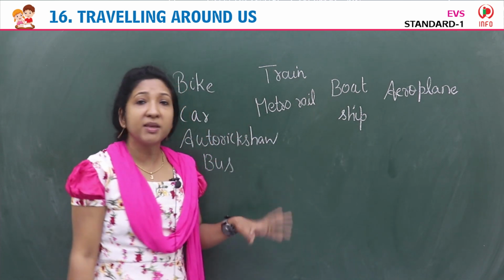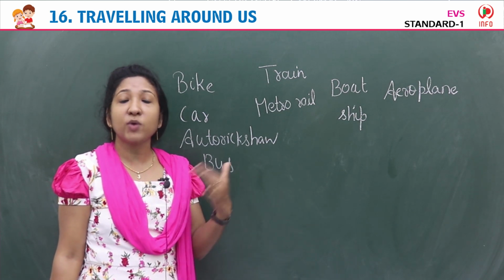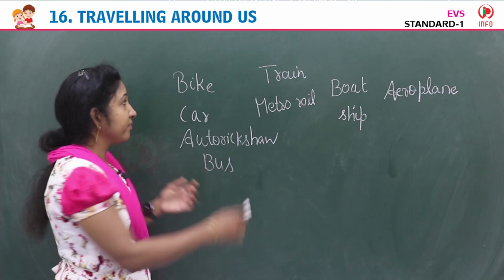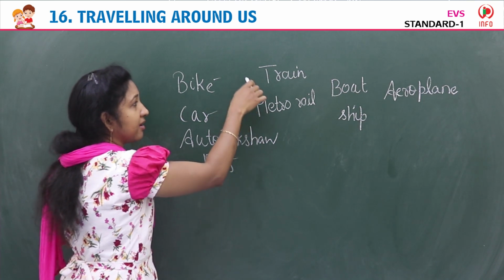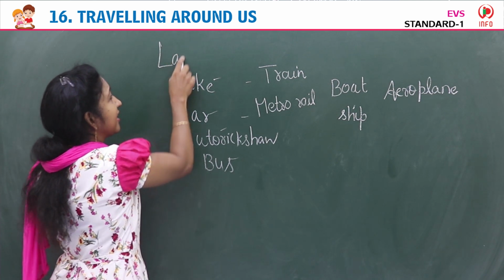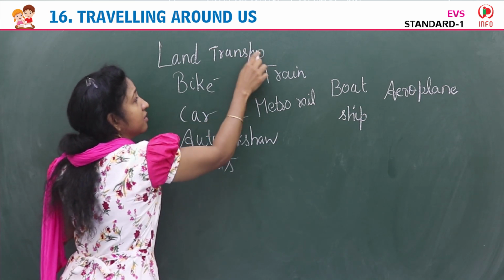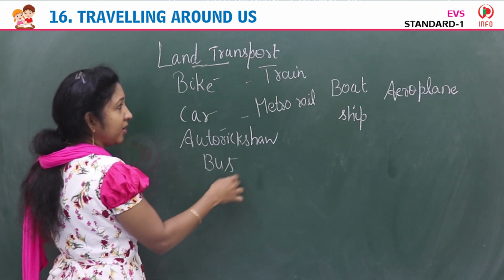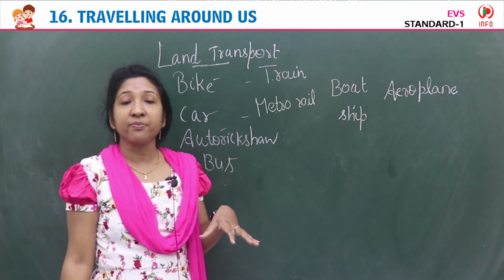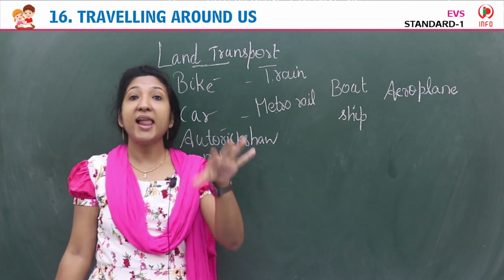Yes, so these are the different means of transport that you use to travel from one place to another. There are vehicles that travel on road: bike, car, auto rickshaw, bus, train, metro rail. These are the land transport, we can say. Land transport is the transport that moves on land. These are the transport that moves on the road. The train and metro move on the track, isn't it? Railway track. Yes, but these are all land transport, the vehicles that move on the land.